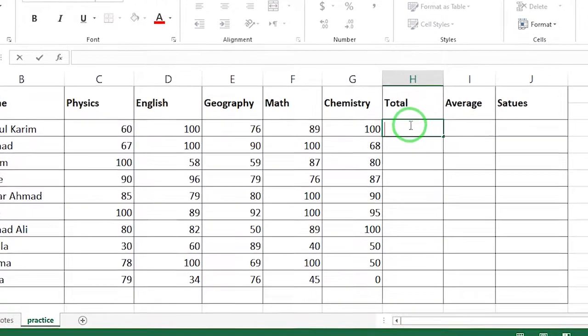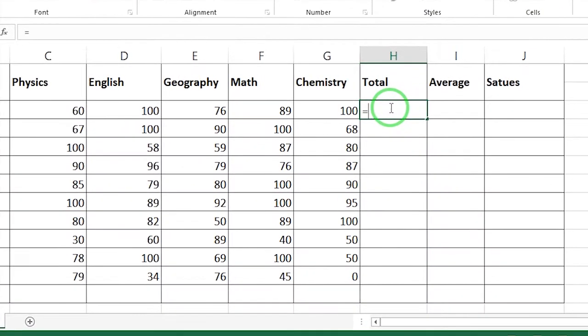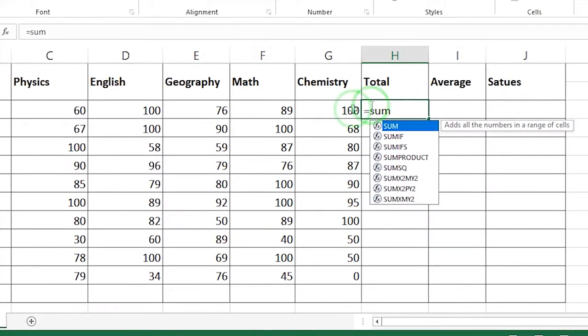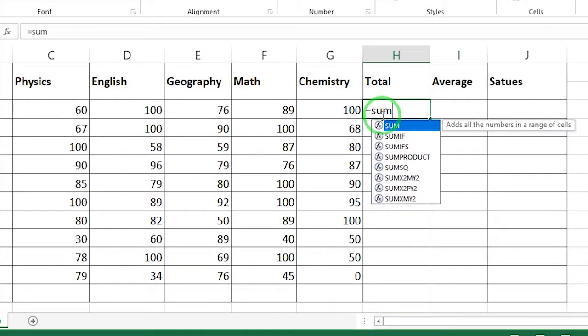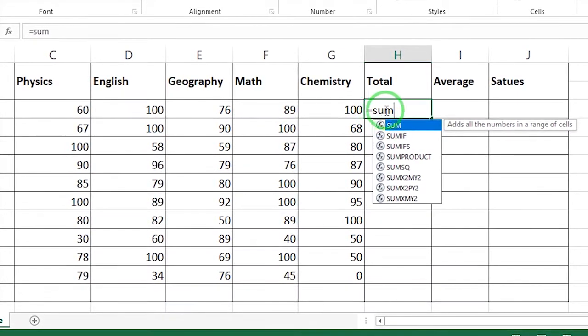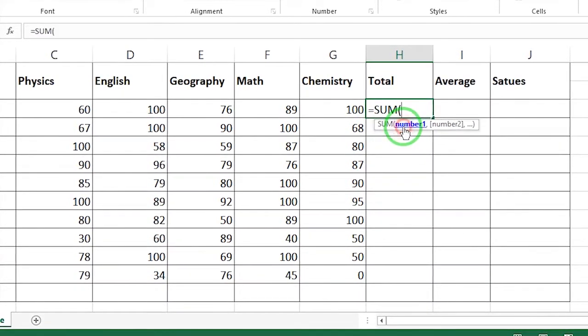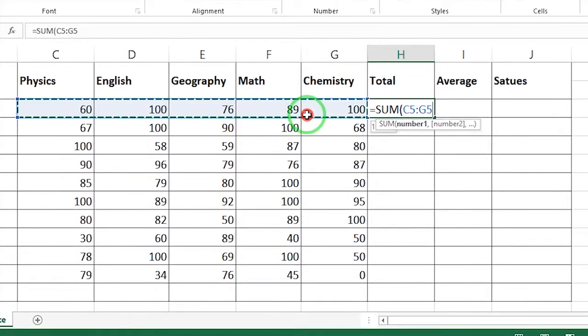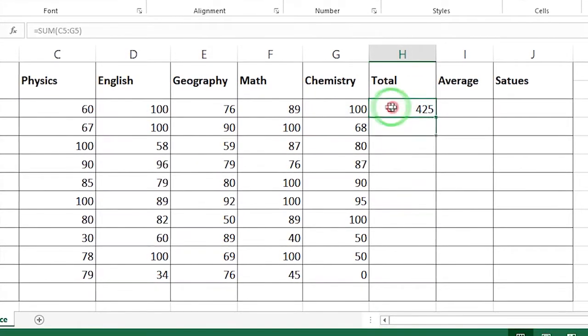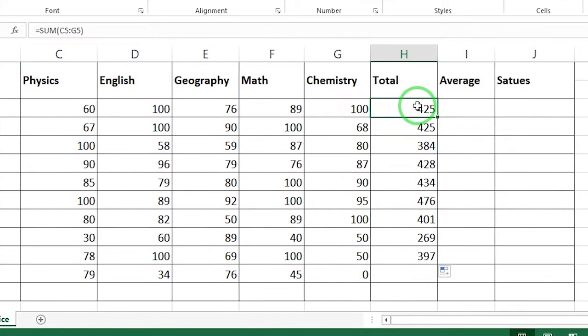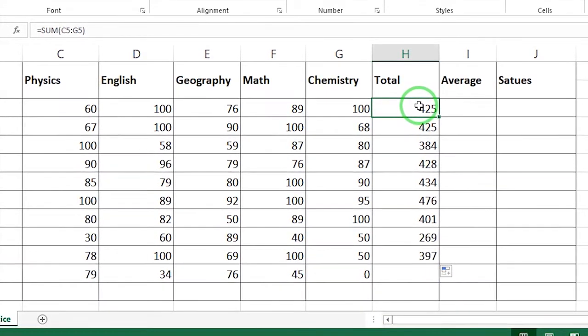To sum up all the scores, we have a function which is called sum, equal sign sum. As you see, this is a function and we have to start a function with an equal sign. Then the name of the function, which is sum, and we select these numbers and enter. So this is the total of the scores which they got in these subjects.